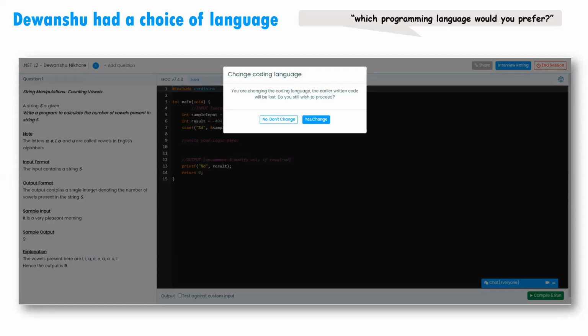We told him that whenever he starts his actual coding, he should change the language of choice from whatever he sees right now to Java, and he did that. There's a confirmation that comes in asking whether you really want to change it, and then he changed it. Since Devanshu was a fresher, we started with an easy question on string manipulation, counting vowels, a very simple thing.